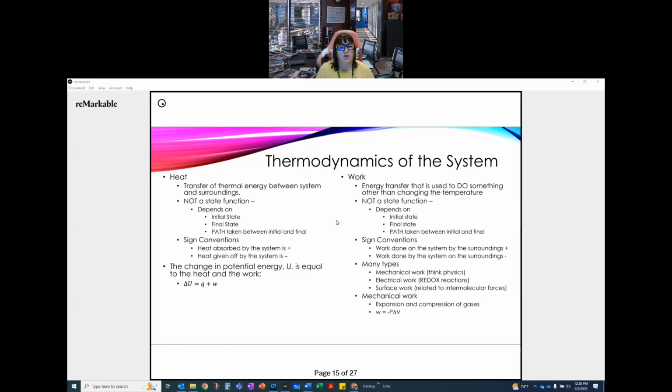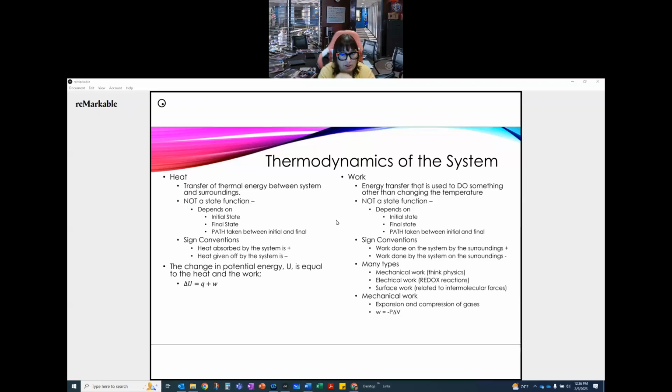Now, the thermodynamics of our system. So there's the heat, transfer of thermal energy between the system and the surroundings. This is not a state function. It depends on the initial state, the final state, and the path taken between the initial and final states. Our sign conventions: heat absorbed by the system is positive. Heat given off by the system is negative, because we're looking at it from the perspective of the system. Okay, so that's why we have those sign conventions.